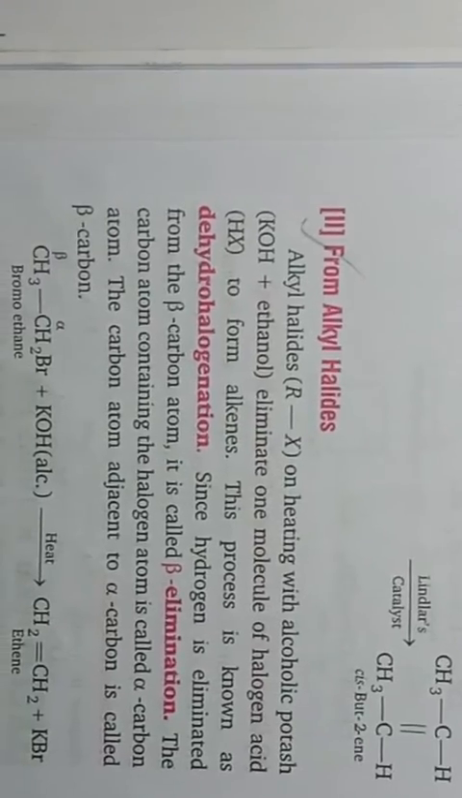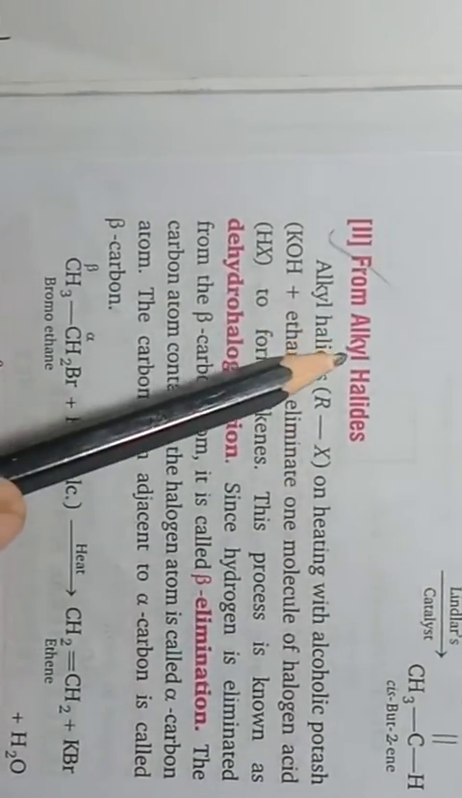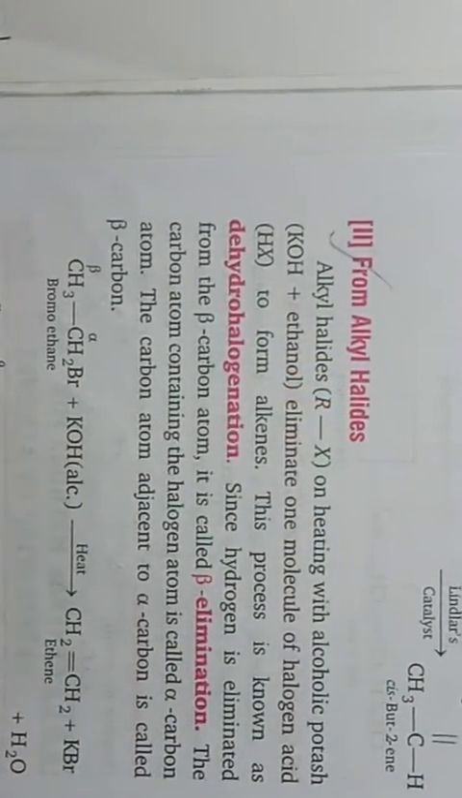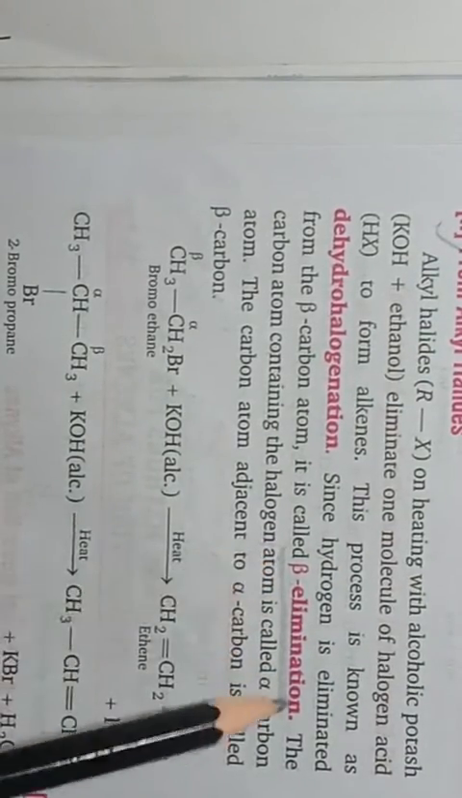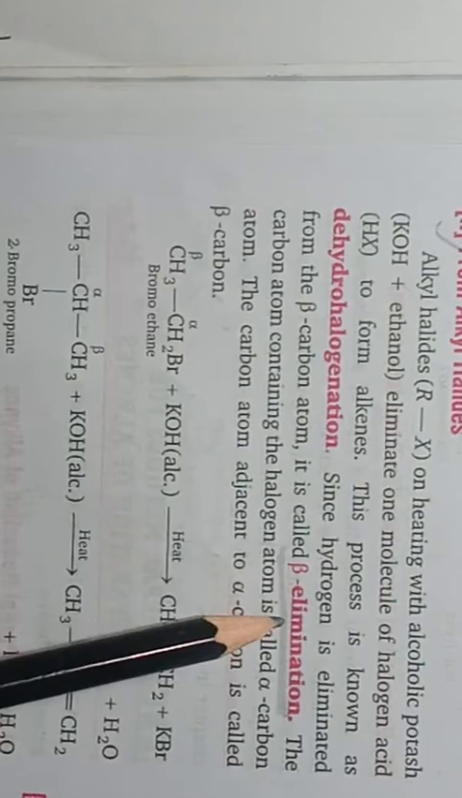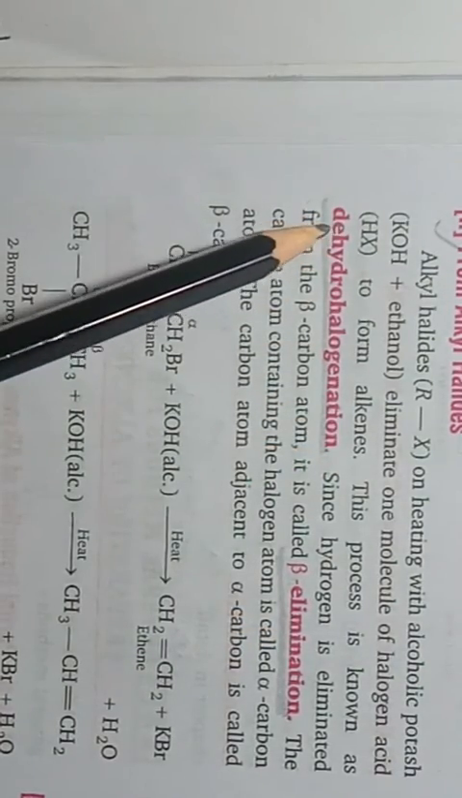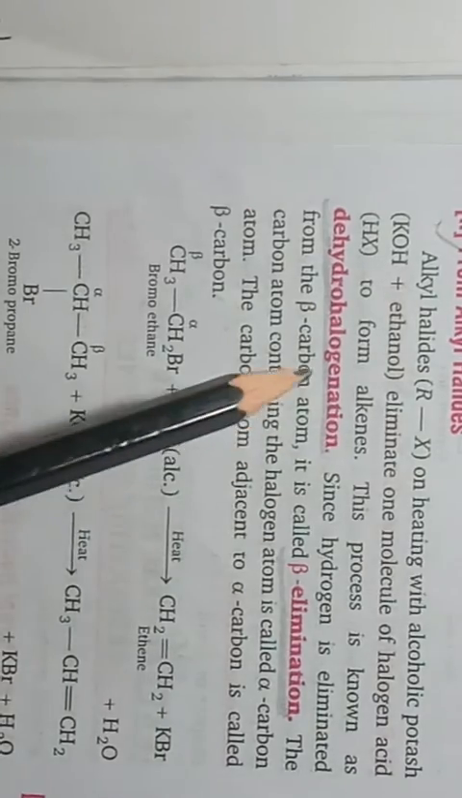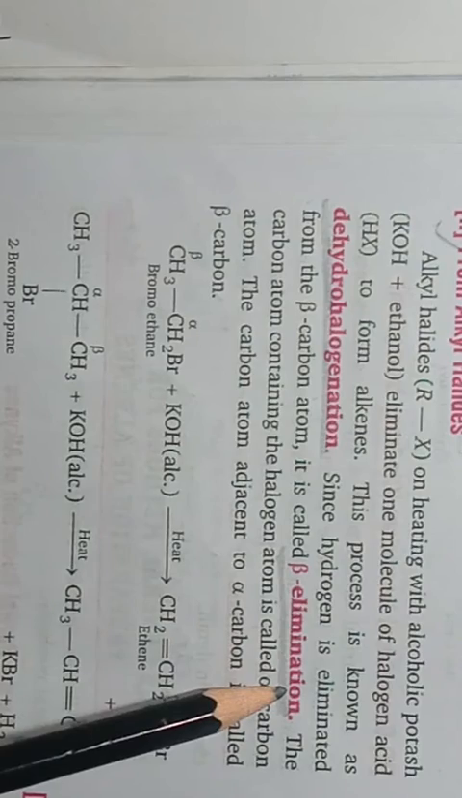The next is from alkyl halides. Preparation of alkene from alkyl halide is a type of elimination reaction, and this elimination is known as beta elimination. This beta elimination is a type of dehydrohalogenation. Dehydrohalogenation means removal of hydrogen and halogen. This removal of hydrogen and halogen is known as beta elimination.